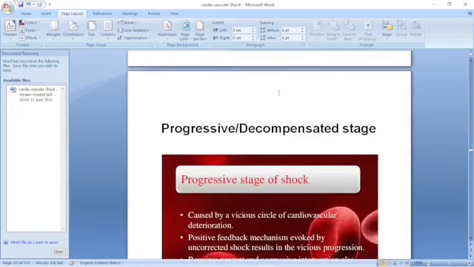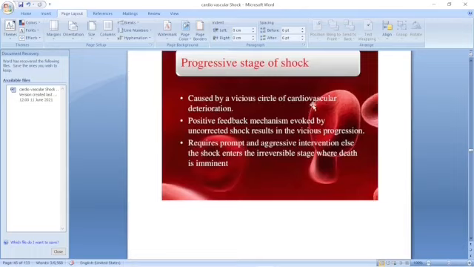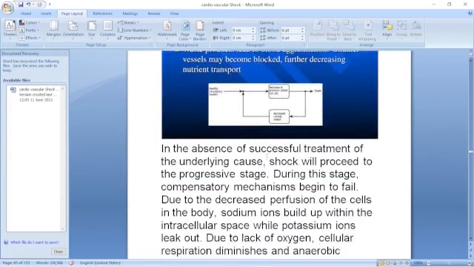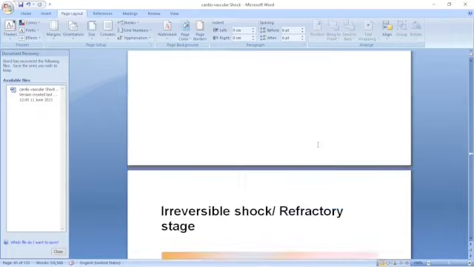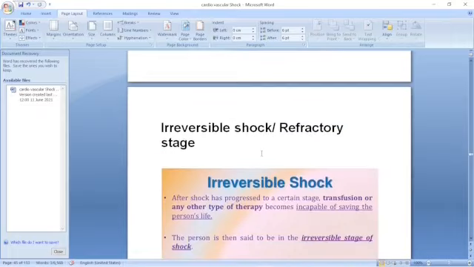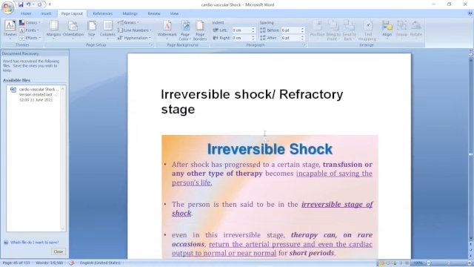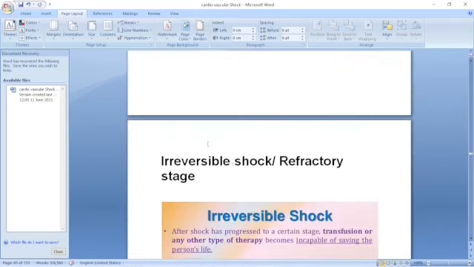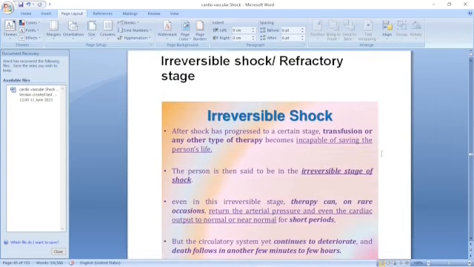This is the progressive stage: a vicious cycle of cardiovascular deterioration, a positive feedback mechanism is evoked, and shock goes on increasing. Treatment should be instant, and it may stop progression. But in the irreversible stage, even if you give treatment, it is unlikely to improve.